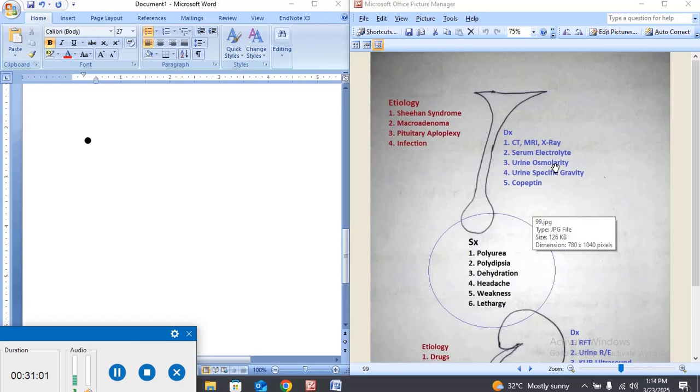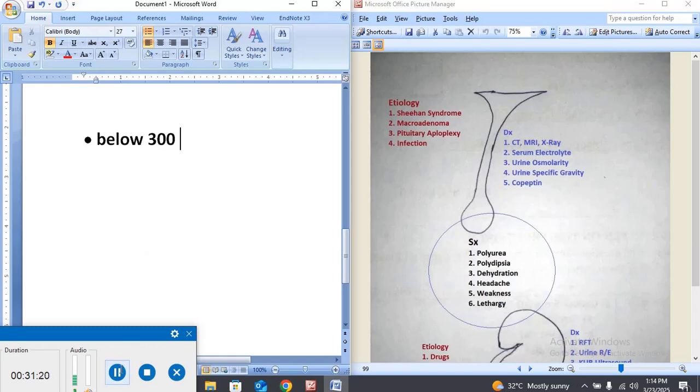The normal urine osmolarity is more than 300, or more than 500 osmolarity. But if the osmolarity is below 300, it means the osmolarity is very low, because the urine is very dilute, not concentrated.